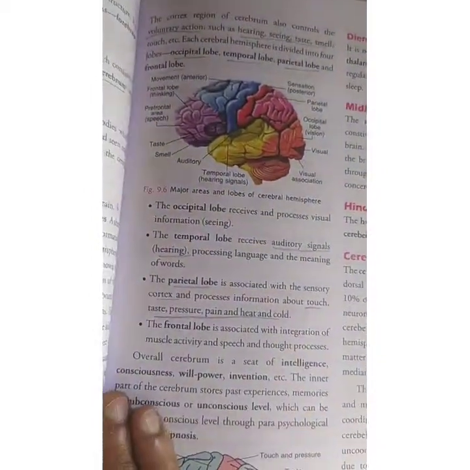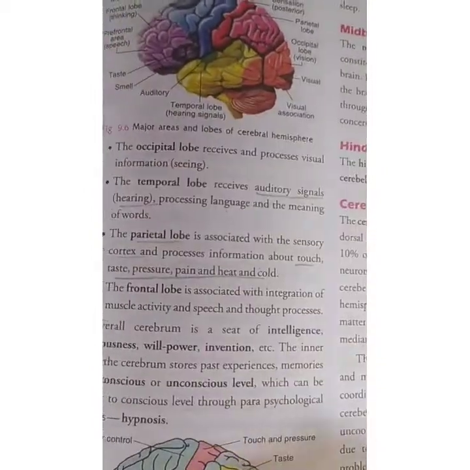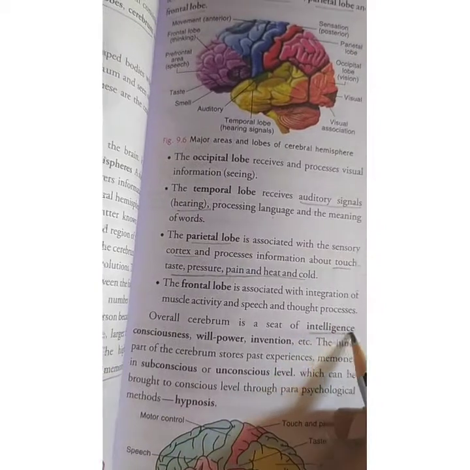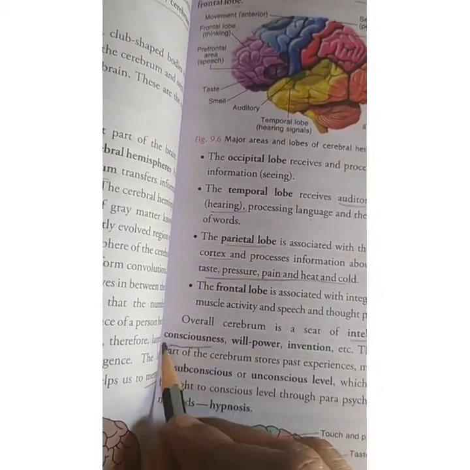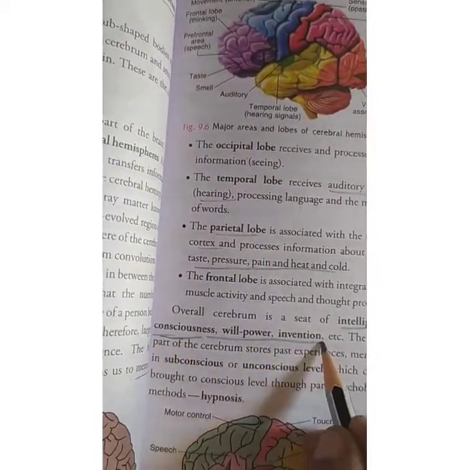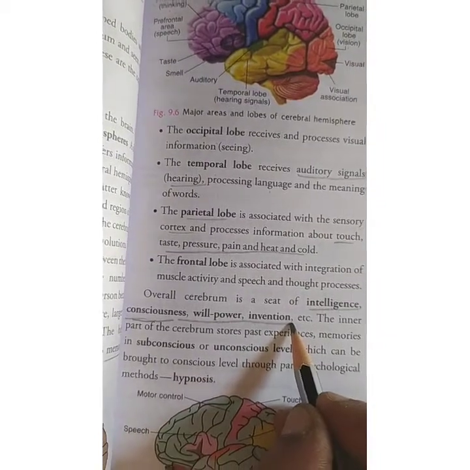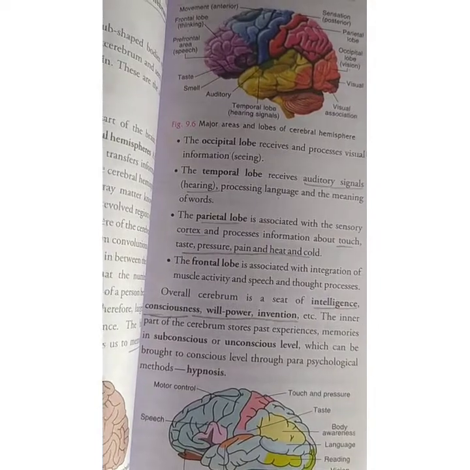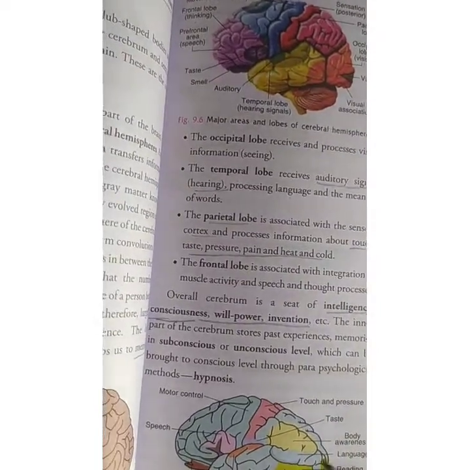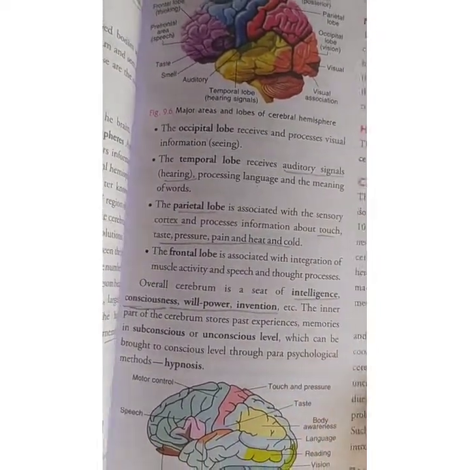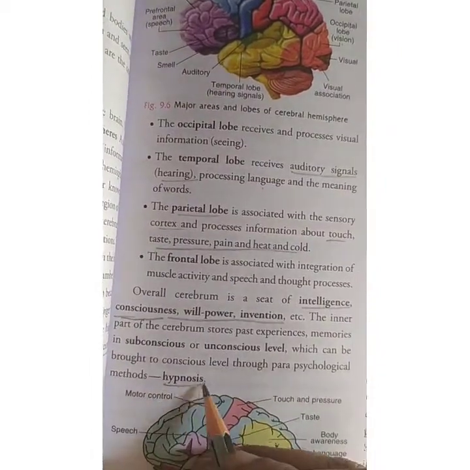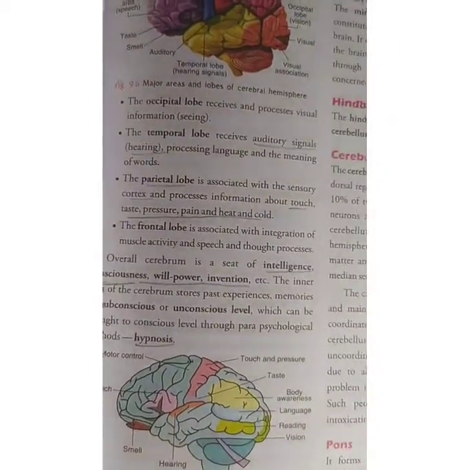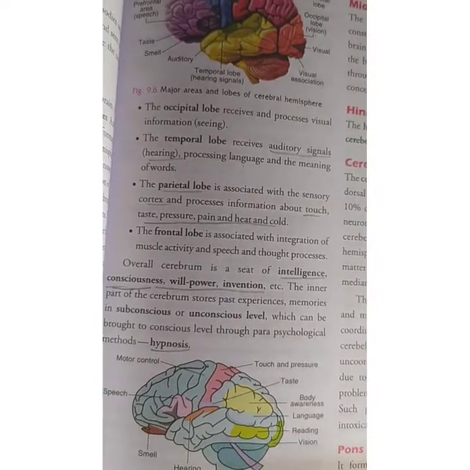So overall, cerebrum, what is the function if asked? It is the seat of intelligence, consciousness, which means whatever we think, willpower, invention, whatever new inventions are done by the scientists are because of this one only. The inner part of the cerebrum stores experiences and memories, which can be brought out by a parapsychological method called hypnosis. You know how to hypnotize a person and take out all the information from him.